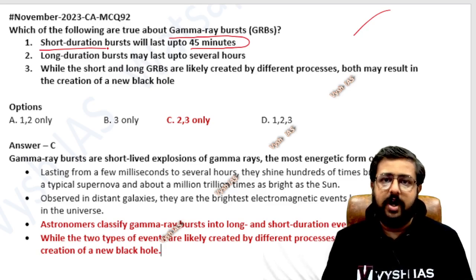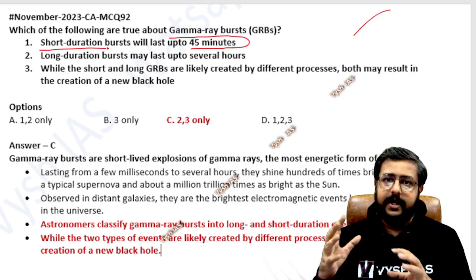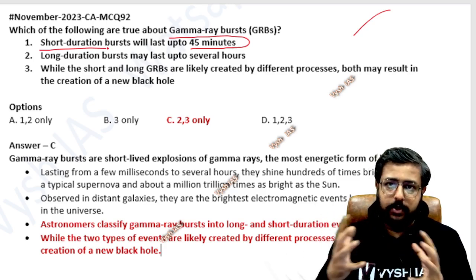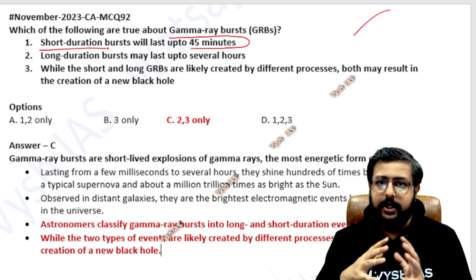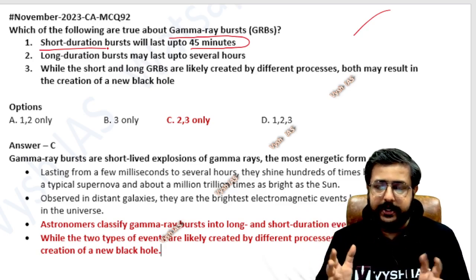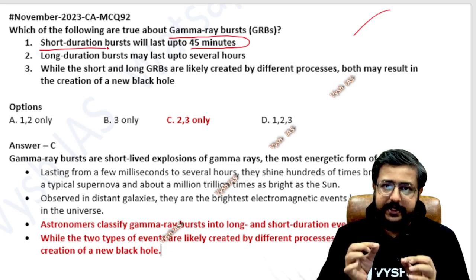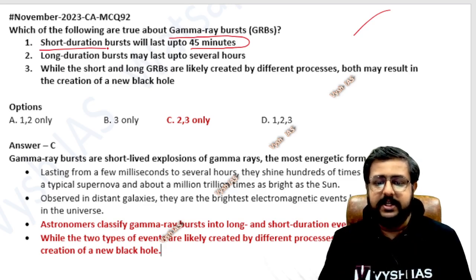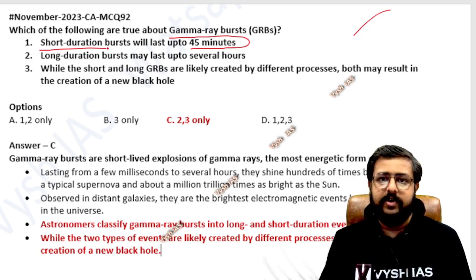And it can go up to hours also, because sometimes the source is far away and the light will take that much time to reach our telescope. So based on that, the longer one can be any number of hours. But the shortest one is actually milliseconds or seconds only. That is why the first statement is just a made up statement and it is wrong. The second and third statements are actually correct. Both will create a black hole.